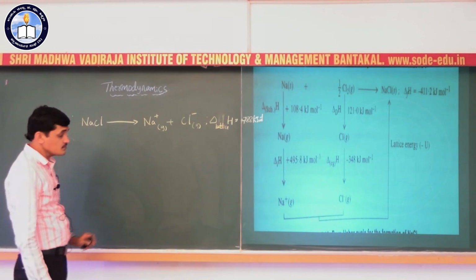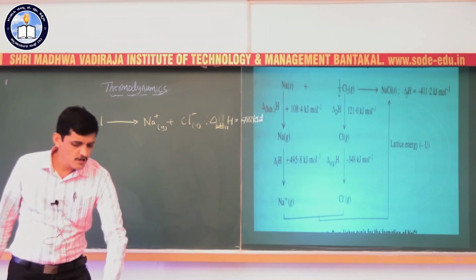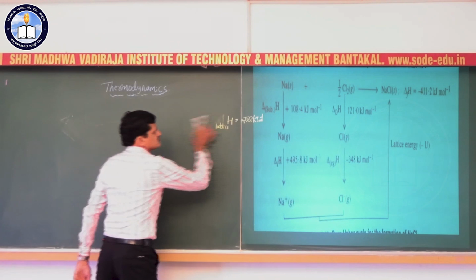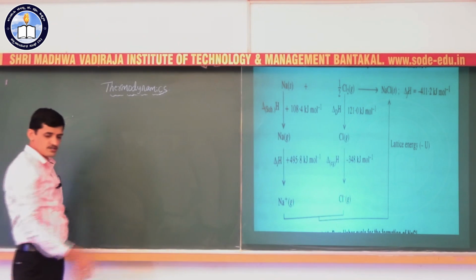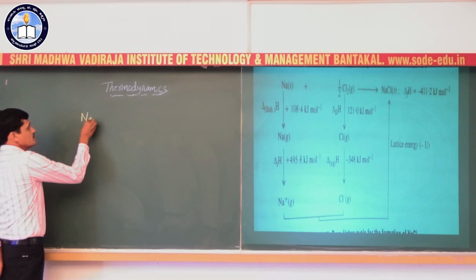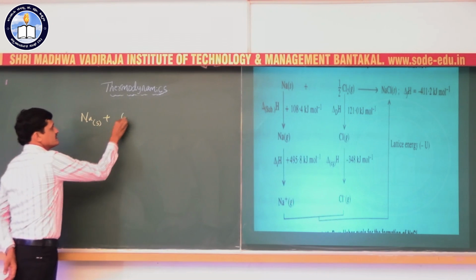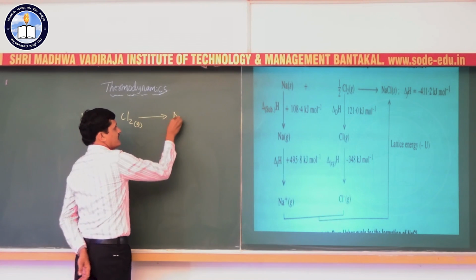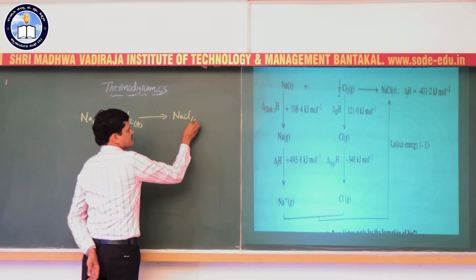So what is the Born-Haber cycle here? We know the formation of sodium chloride, that is, the enthalpy change for the formation of sodium chloride from sodium in the solid state and chlorine gas to give NaCl solid.